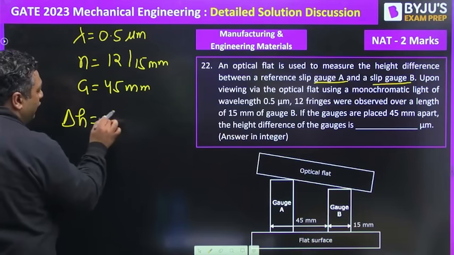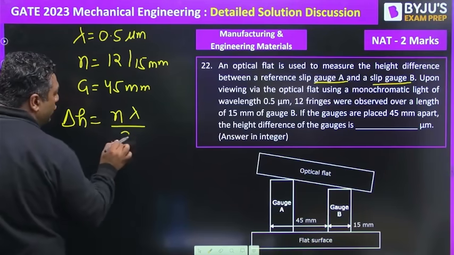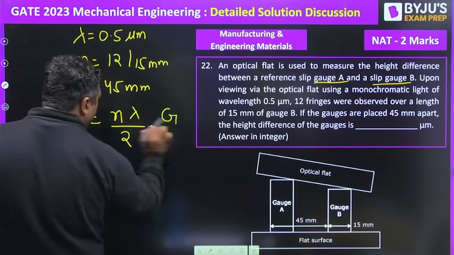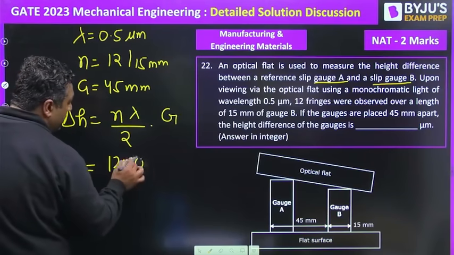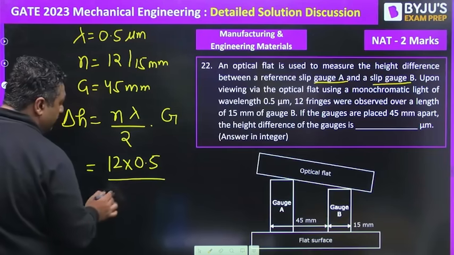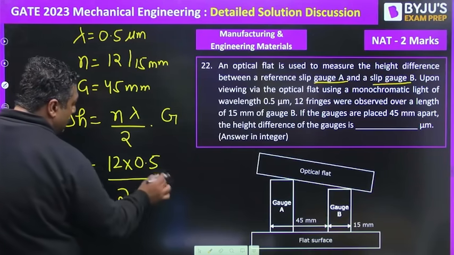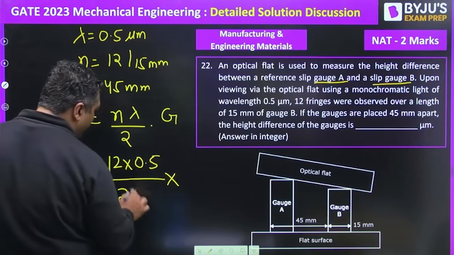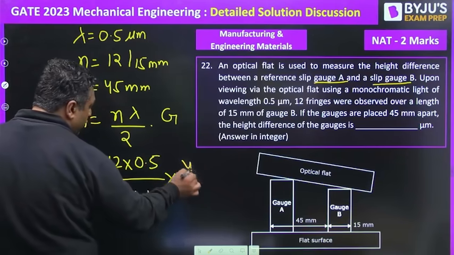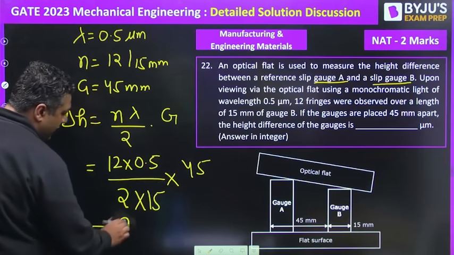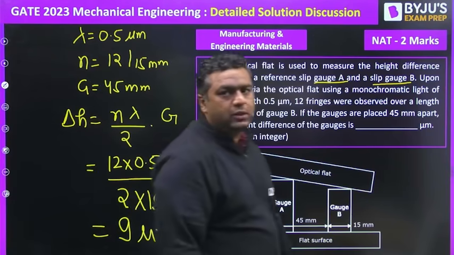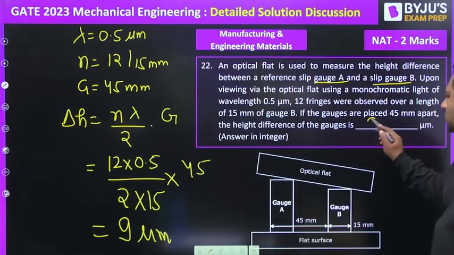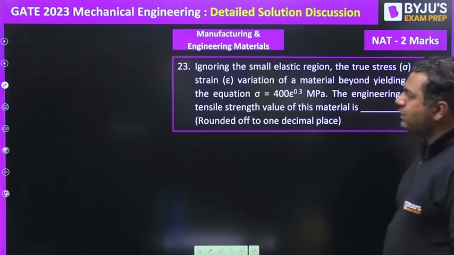Delta H, the formula for that is n lambda by 2 into G. You can see n is 12 fringes, lambda is 0.5, 2 into what is G? 12 fringes per 15 mm, and 45. The answer will be 9 microns. So guys, this was question number 22. Moving to the last one.